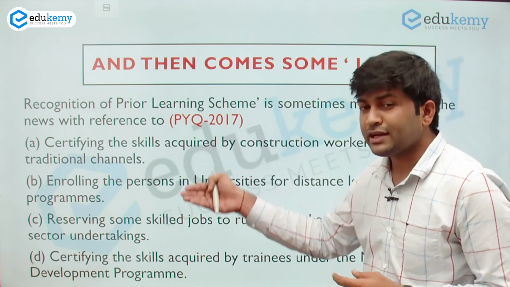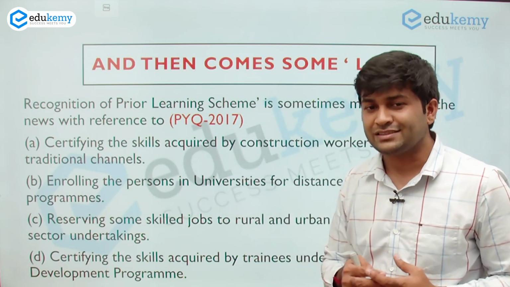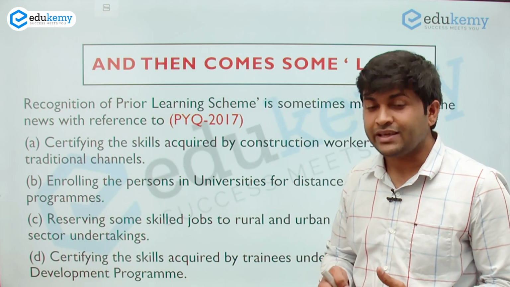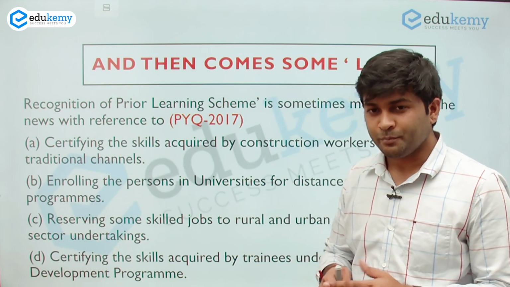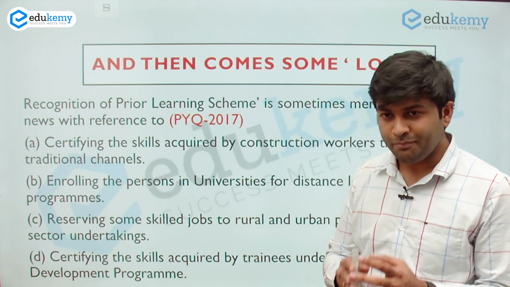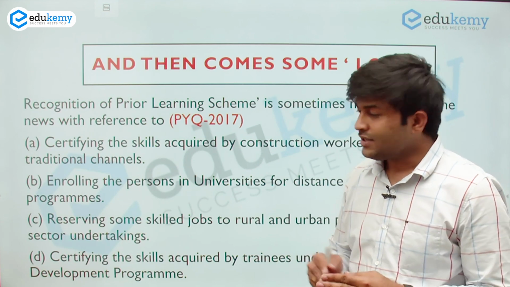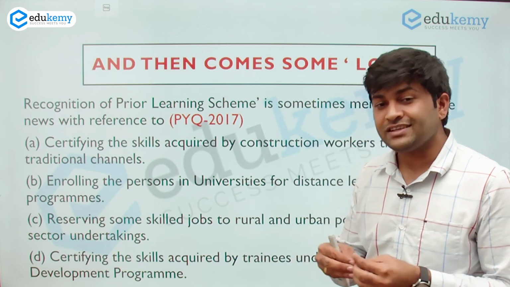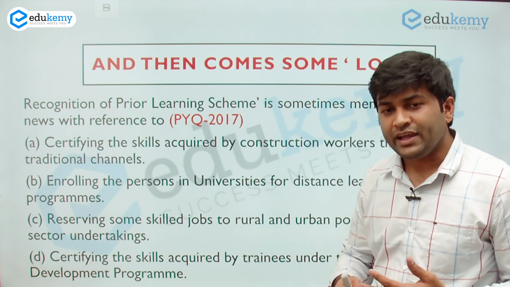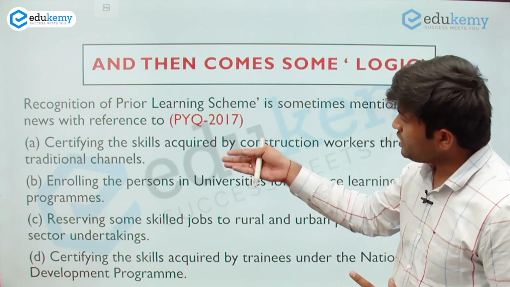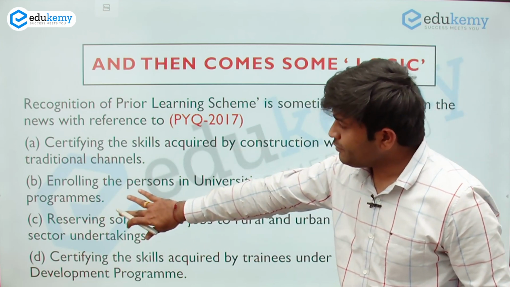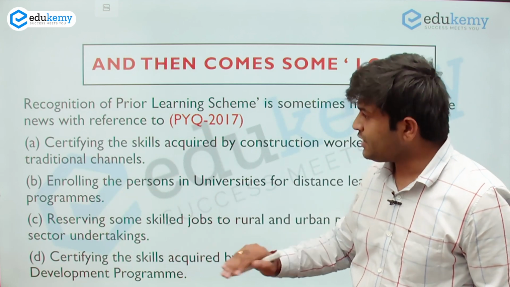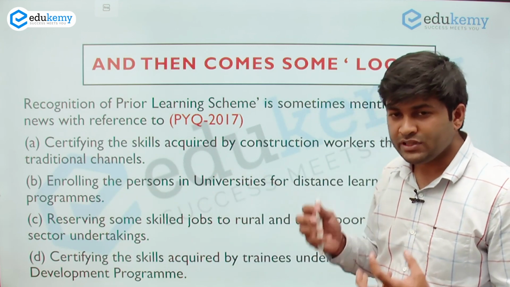It's about recognition. Now, how do we recognize something, right? By honoring something, by giving something to someone, by giving a particular place or position to someone. And certifying that is a good way to recognize something. Here you can eliminate the options B and C by this. So it becomes certifying and certifying, and both options you can keep in the loop.